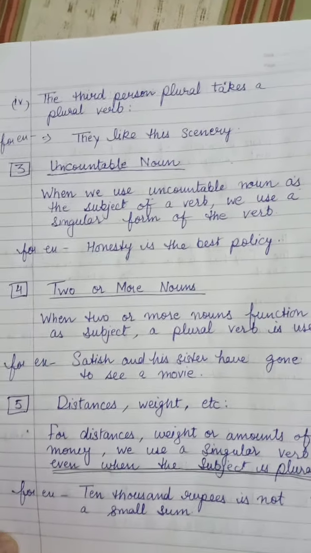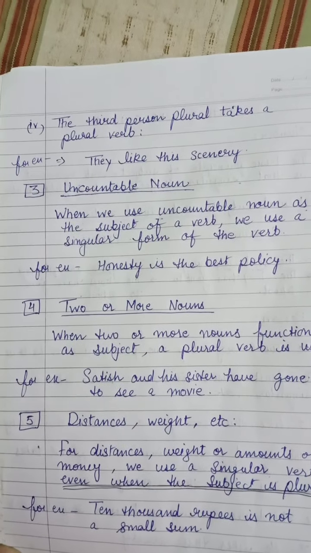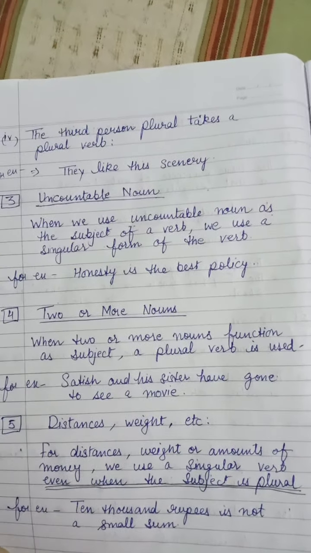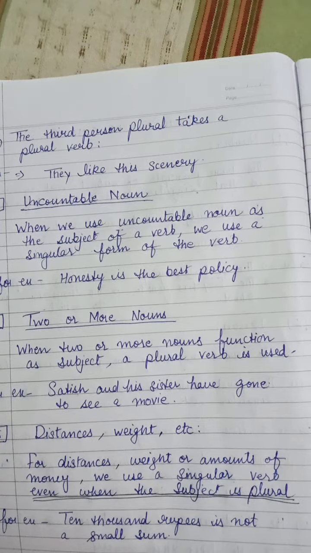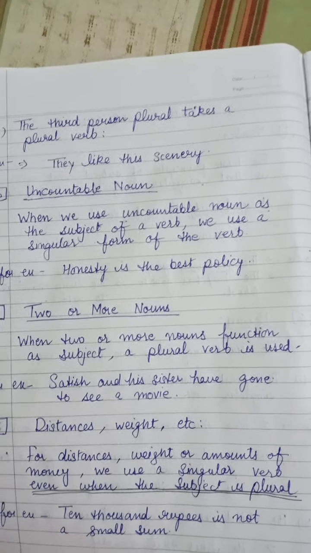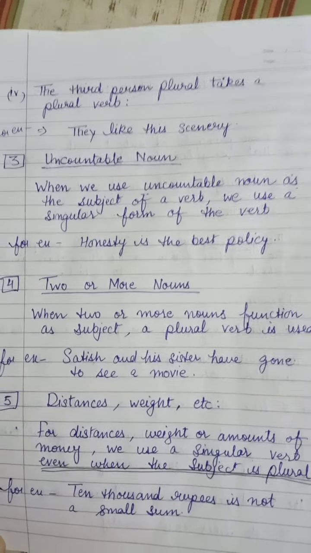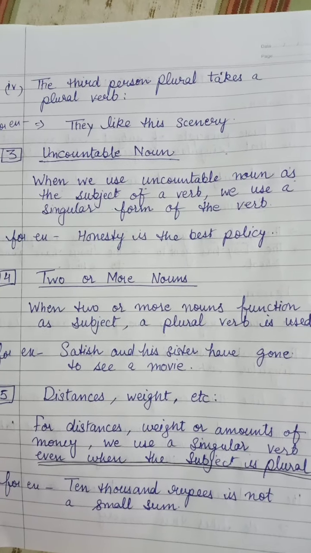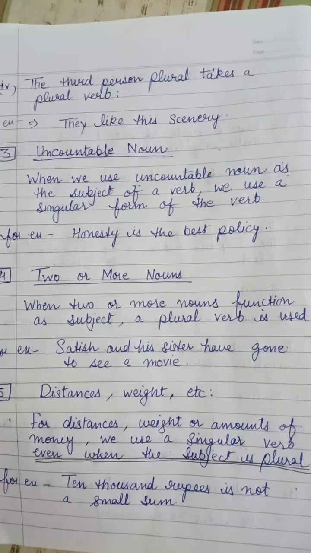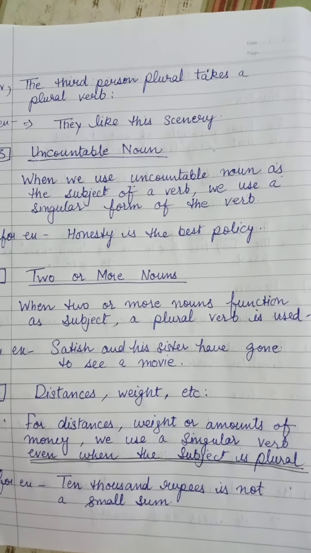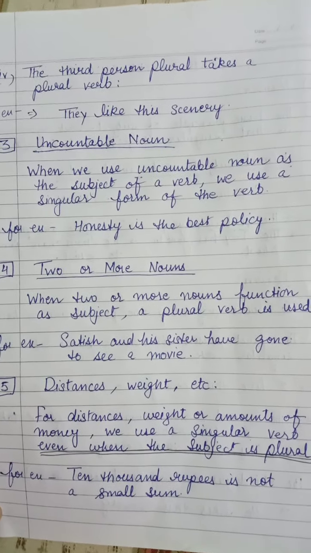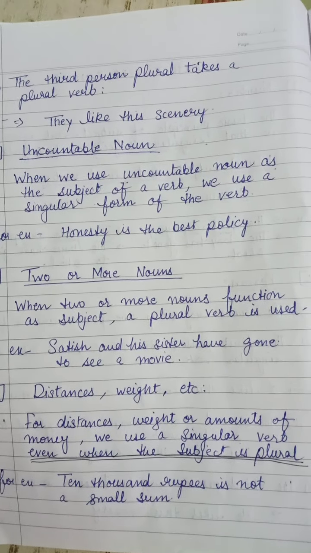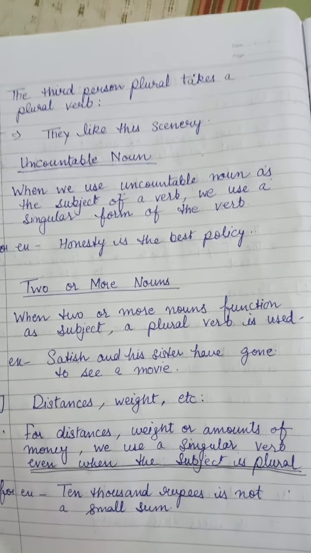Okay, now let's move on to when we talk about distance, weight, etc., like some measures amount. For weight or amount of money or for distance, we use a singular verb. Note this one, even when the subject is plural. This is very important. Even when the subject is plural, then also we will use the singular verb. For example, 10,000 rupees is a small sum. Okay? I hope you all are getting the things which I am explaining to you.